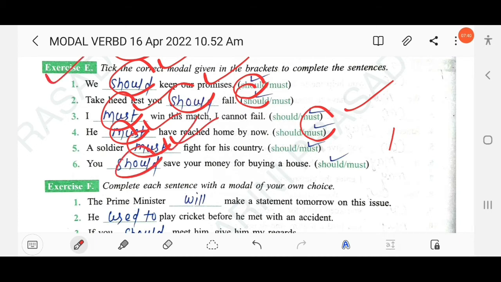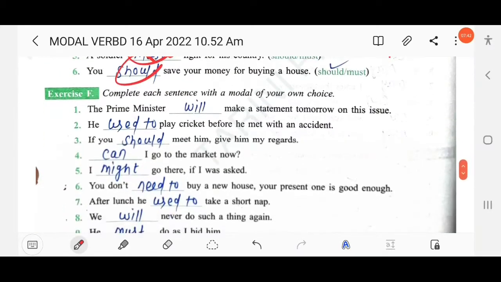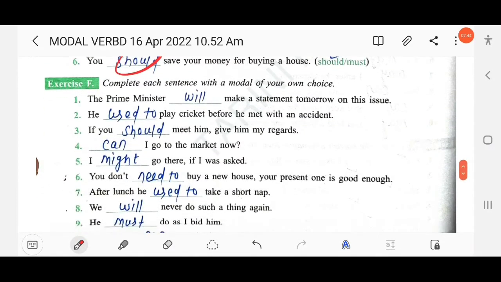Okay. The next: Complete each sentence with a modal of your own choice. The Prime Minister ___ make a statement tomorrow. Here it is "will". Will is used to show what is going to happen in the future. Future, we can say here. He ___ play cricket before he met with an accident. He used to play. That means we are talking about the past.